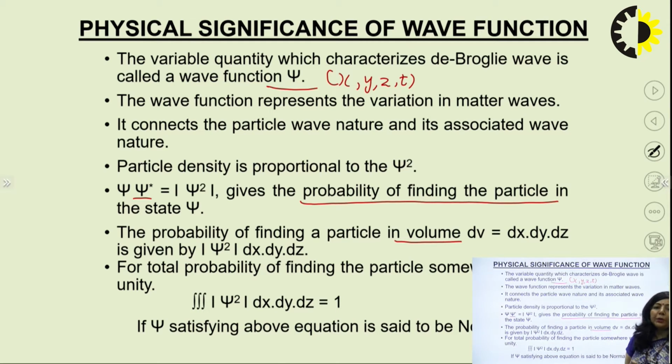This particular condition, which is saying that the total probability of finding the particle is 1, is known as the normalization condition. And when the wave function satisfies this normalization condition, then this wave function is known as a normalized wave function.